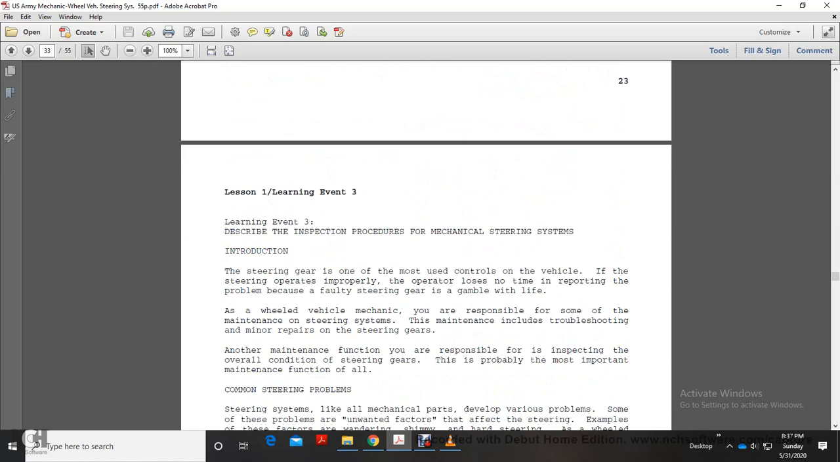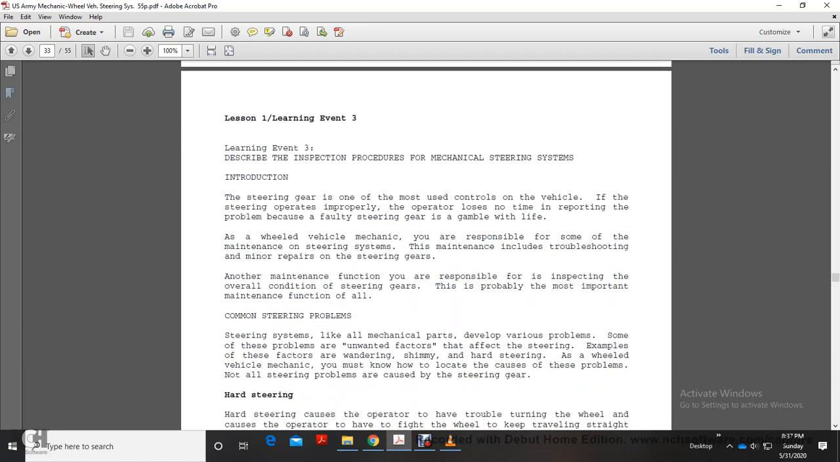Alright, lesson 3. Learning event 3: describe the inspection procedure of the mechanical steering system.